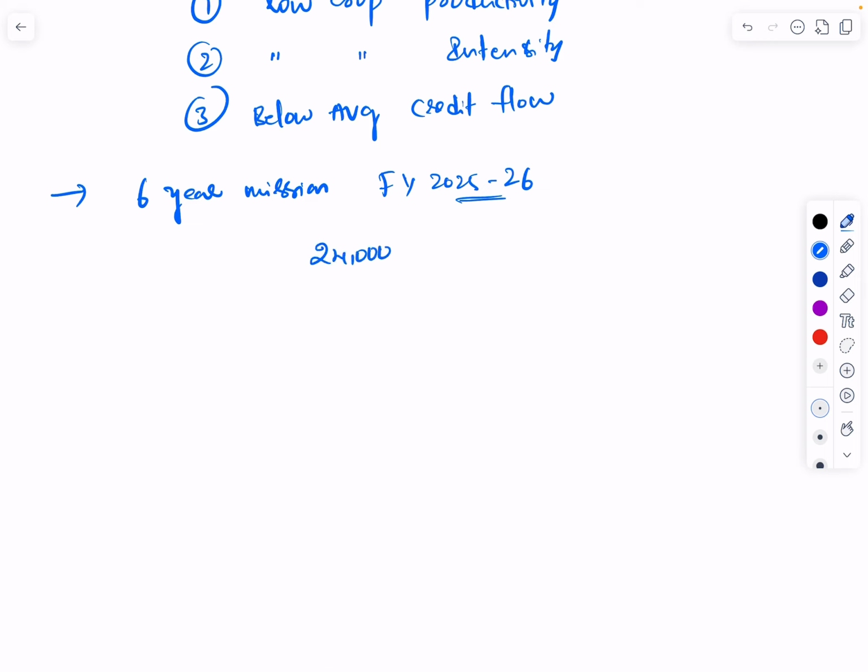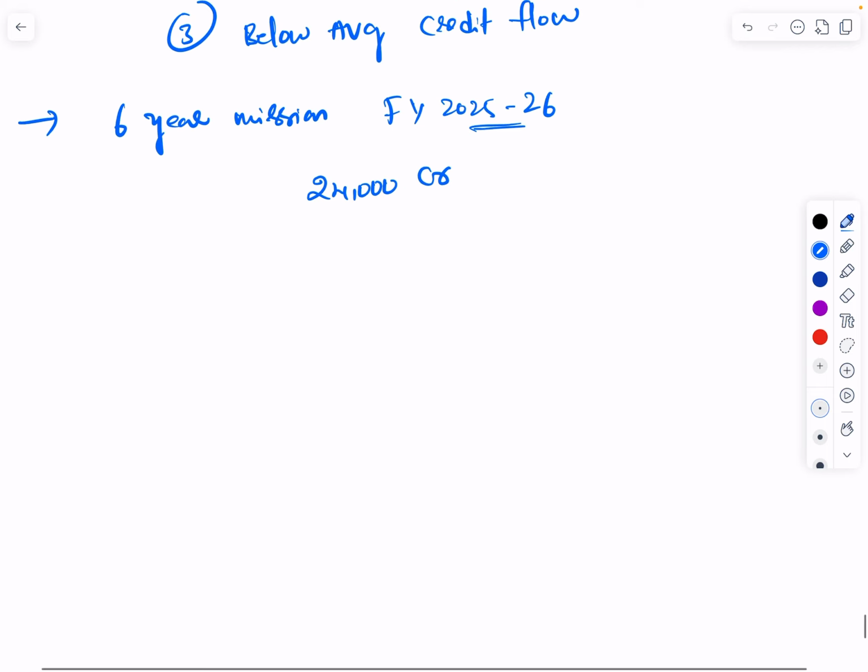They have allocated 24,000 crore for this project, and they are going to finance this project via convergence of 36 existing central government schemes across 11 different ministries, and different state schemes and public-private partnership schemes. There are so many schemes for agriculture. So they are going to converge all existing 36 schemes and implement them with a single focus, single mission. That is about improving the crop productivity, improving the intensity, and having better credit flow. So if you can see the core objectives, they are very much clear.